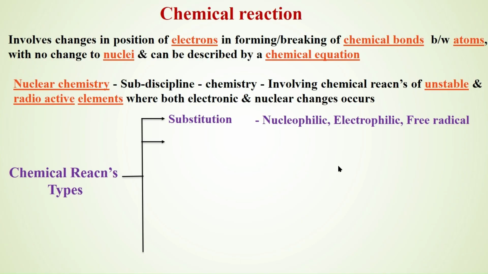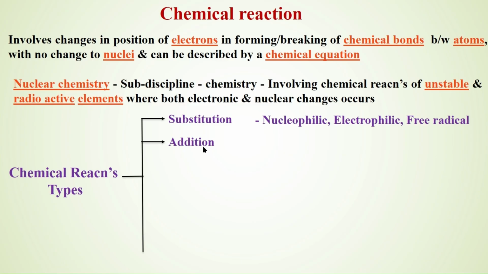Another type of reaction which we come across in organic chemistry is the addition reaction. If I am not strong enough in an organization, I will be substituted. If I am very strong, I cannot be substituted.